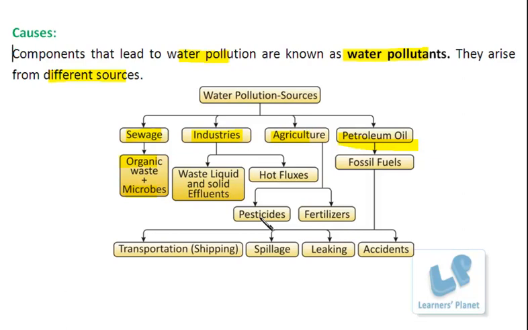So ultimately the pesticide is coming into the water resource, where it is biomagnified, because it may be persistent and not biodegradable, right? So ultimately they have different hazardous effects. Similarly, fertilizers are used to add nutrients to the soil.